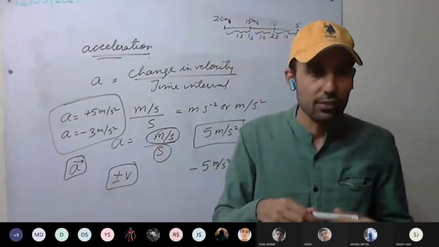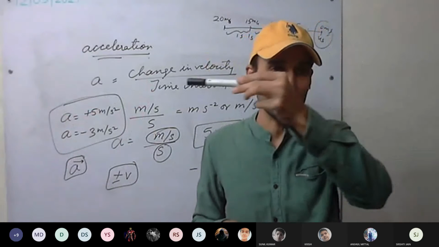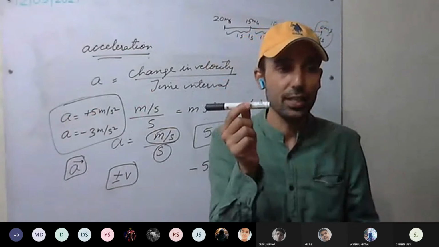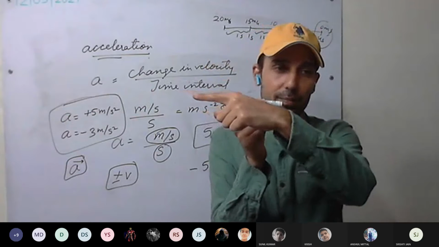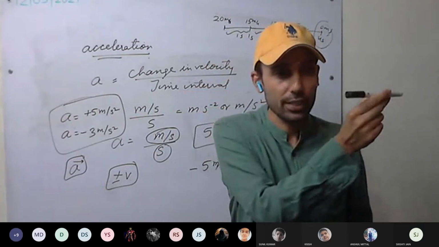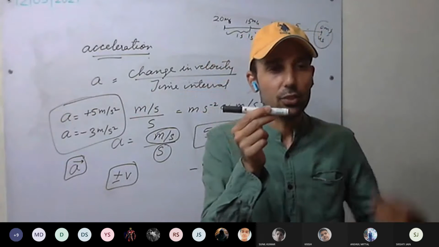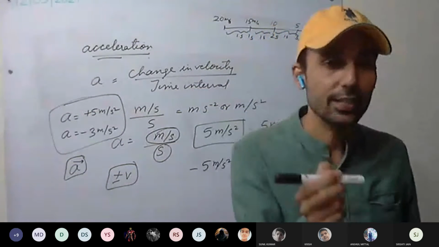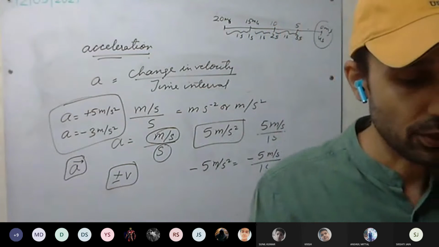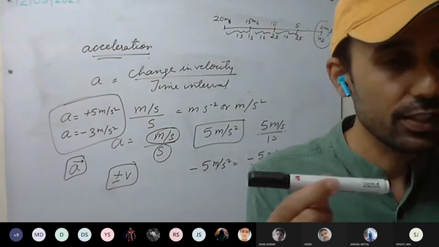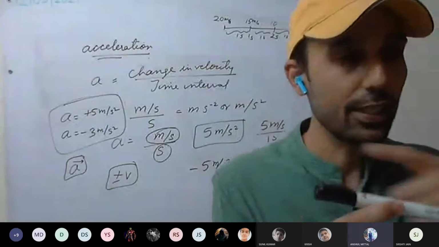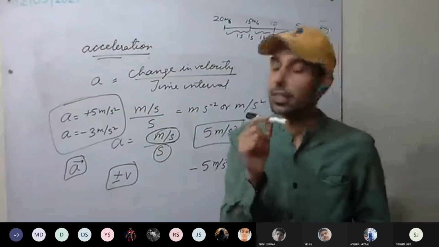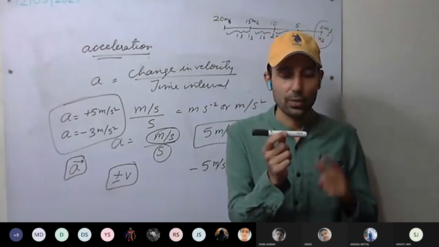See here, if the velocity is increasing in this direction, if the body is moving in this direction, acceleration will be in this direction. Okay, if the body is retarding in this direction, then for retardation, acceleration will be in the opposite direction. So acceleration is in the direction of the change in velocity of the body. Okay.